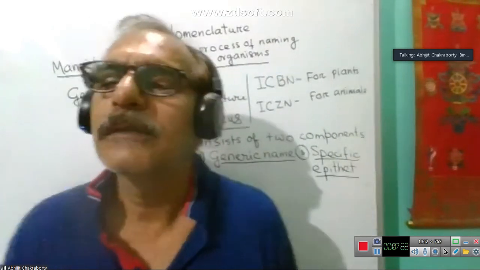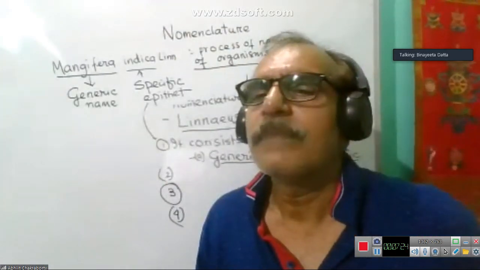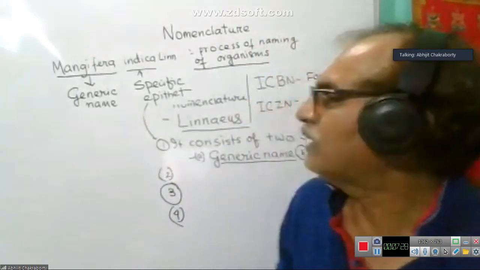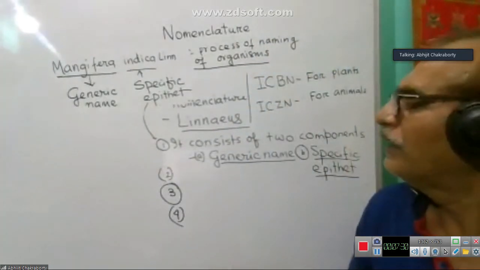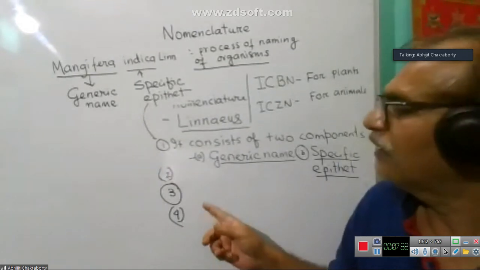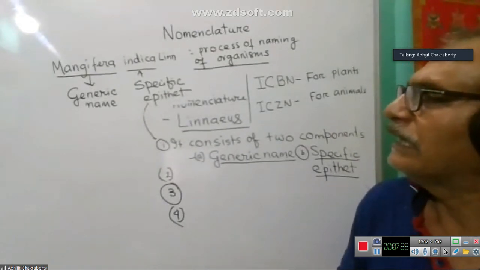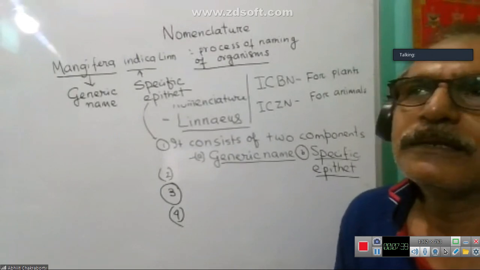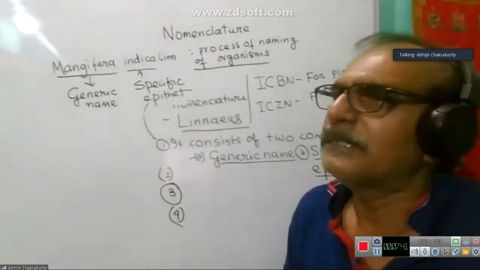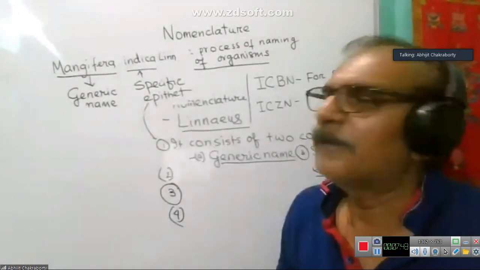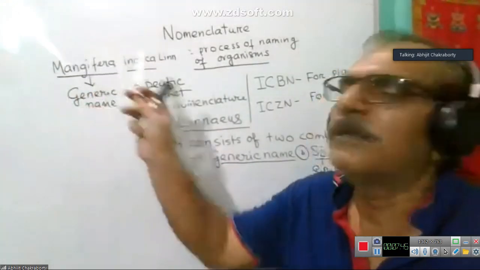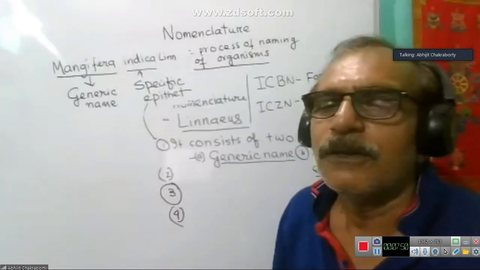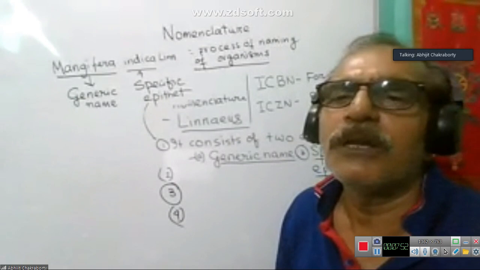Sir, please repeat the third point. The point about the generic name: the first letter of the generic name is a capital letter, and all other letters are small letters. In case of specific epithet, all letters are small letters.